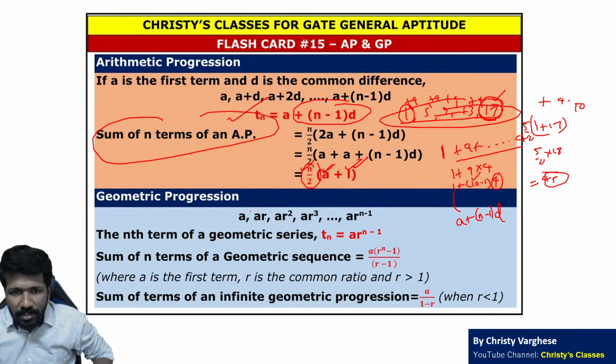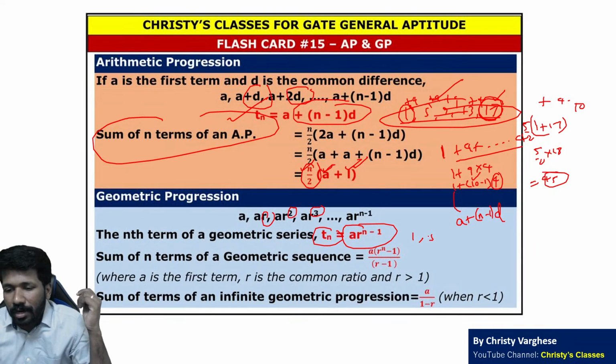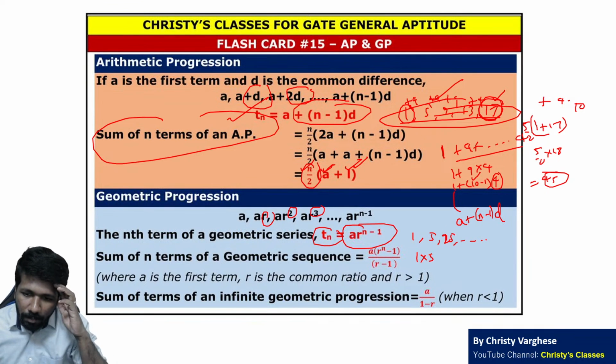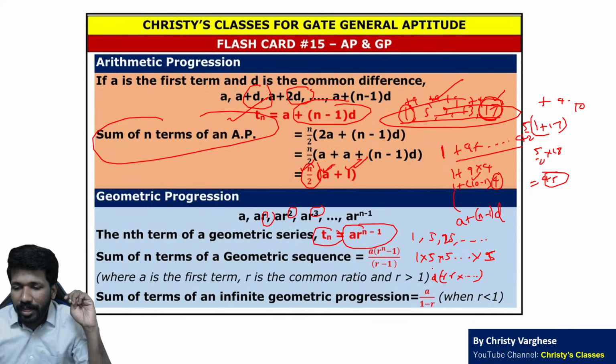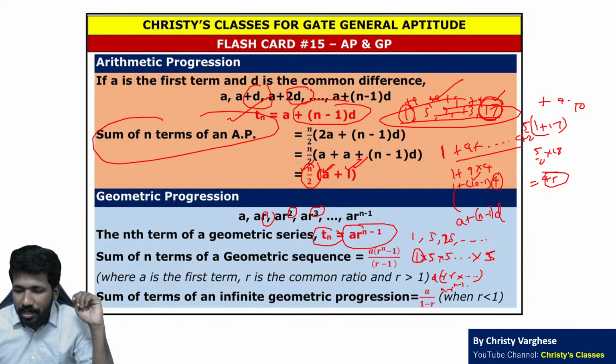And geometric progression means arithmetic progression में common difference add हो रहा है तो यहाँ पे common number multiply हो रहा है. So nth term के लिए a into r raised to n minus 1. Just the same way you can derive it. For example, if it is 1, 5, 25, 125, etc. To find the 10th term, you are multiplying 5 how many times? 9 times. That is, to the first term a, you are multiplying common ratio r, how many times? N minus 1 times. Because to get the first term, you are not multiplying it with anything. That is a into r raised to n minus 1 only.